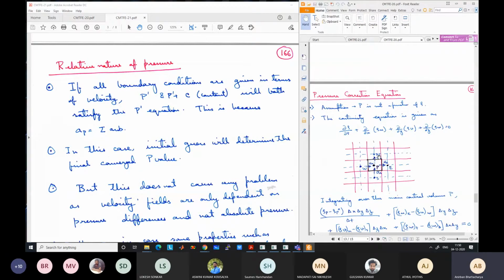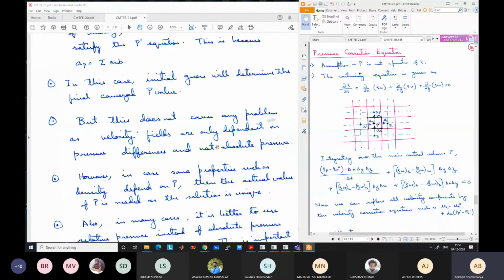If I solve in terms of absolute pressure, where the pressure at some point is atmospheric pressure, it means the same differences in pressure, but the absolute pressures with the added value of atmospheric pressure. So the pressure is relative in nature, and that is also reflected in this algorithm. This is also summarized: it does not cause any problem, as the velocity fields are only dependent on pressure differences, not on absolute pressure.